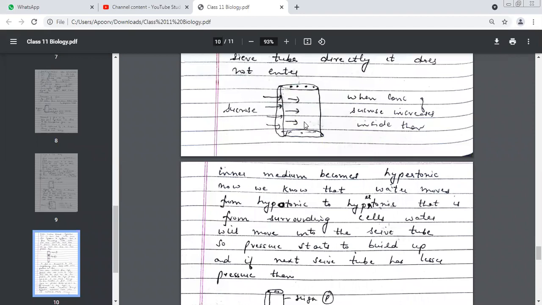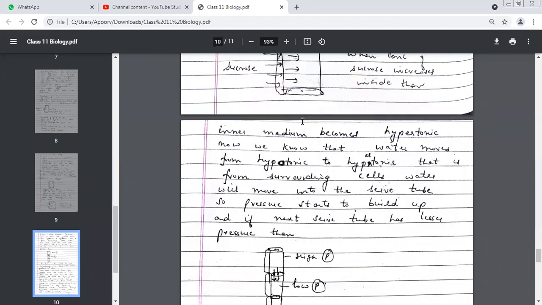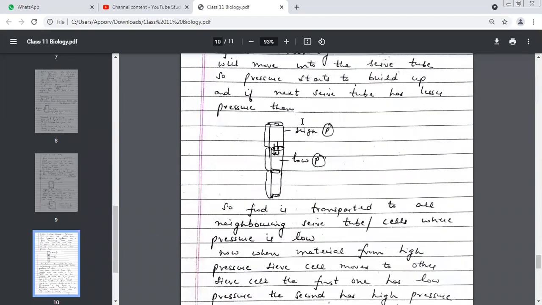What is being created over here? Pressure. But now understand this. This is one sieve cell. This is the second sieve cell and this is the third sieve cell, all connected together to make a sieve tube. Now this has high pressure. I've already told you why this has high pressure. Everybody's understood why this had high pressure? Because of water entering.